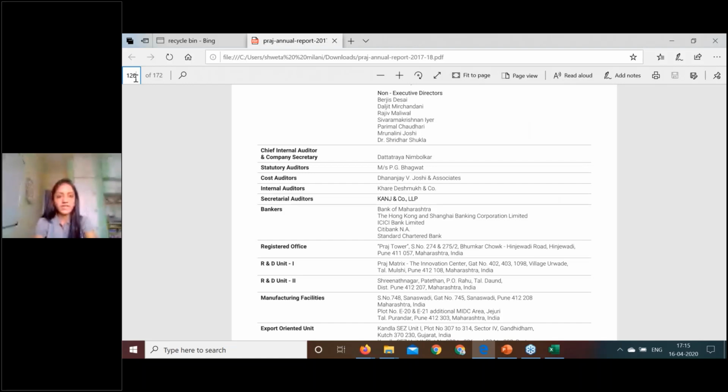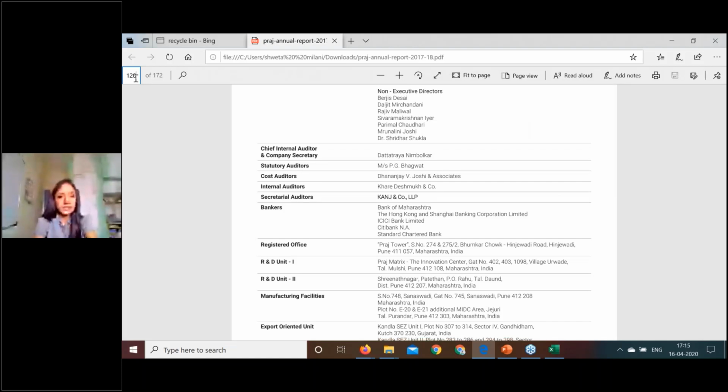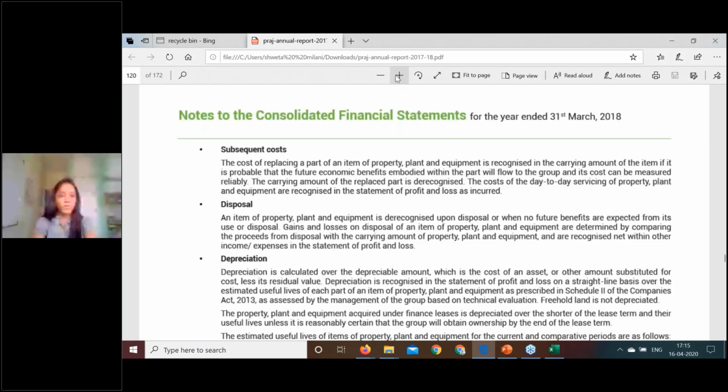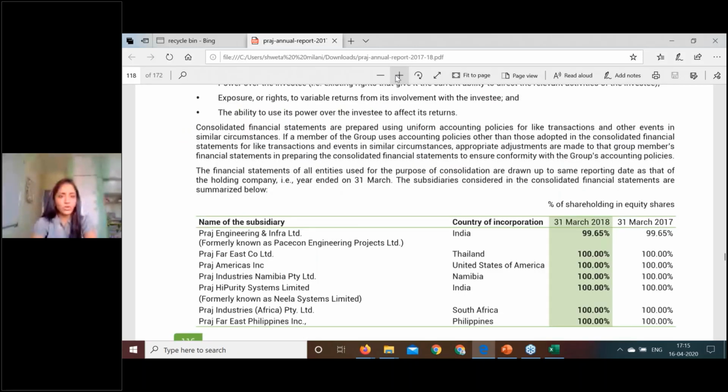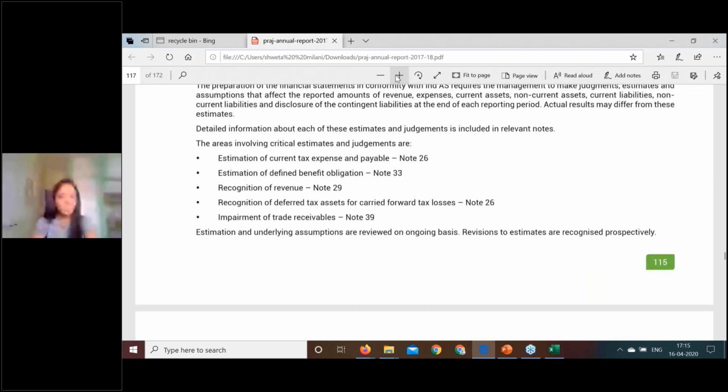In the significant accounting policies, what do they give? Perhaps they have given it in the notes to accounts. We'll go to the notes to the financial statements.